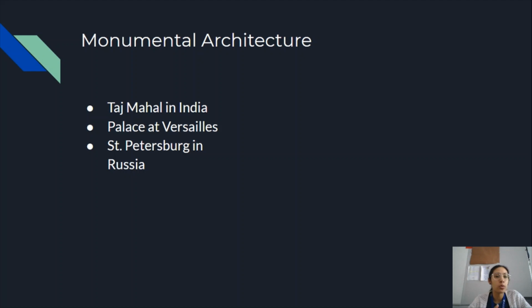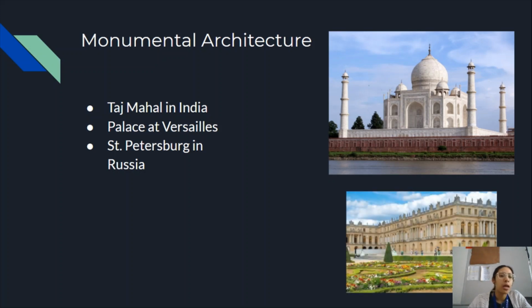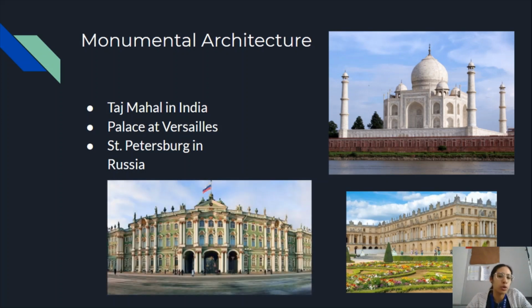Architecture was another thing that they used. We have the Taj Mahal in India, commissioned by Mughal Shah Jahan, the Palace at Versailles commissioned by Louis XIV in France, and then the whole city of St. Petersburg commissioned by Peter the Great in Russia. All of these, same reason as art, they show this because they require so much time, resources, and labor. I mean, just look at all of these. Look at the detail, look at everything. It basically shows that it's done for someone important, and it shows that they are in charge because a lot of people went through all of this effort just to do this for them.